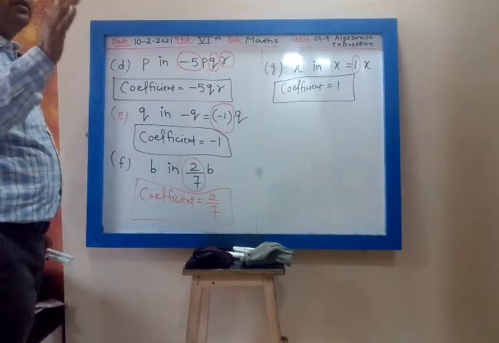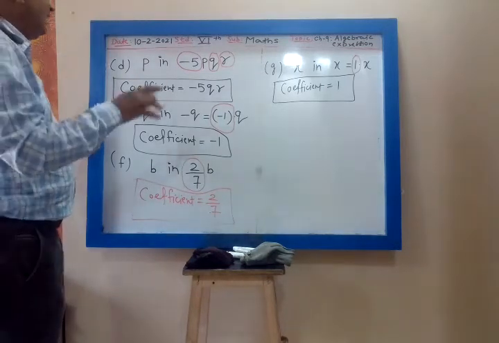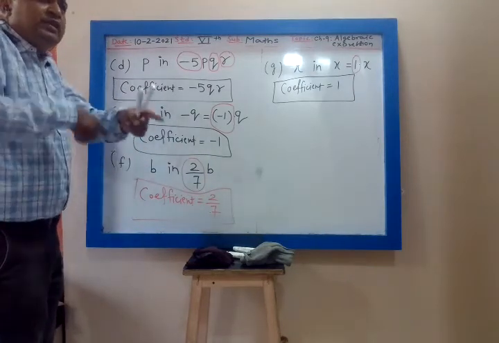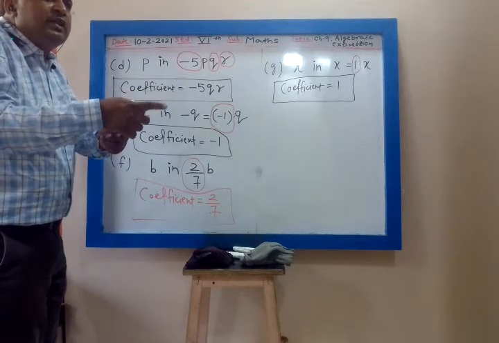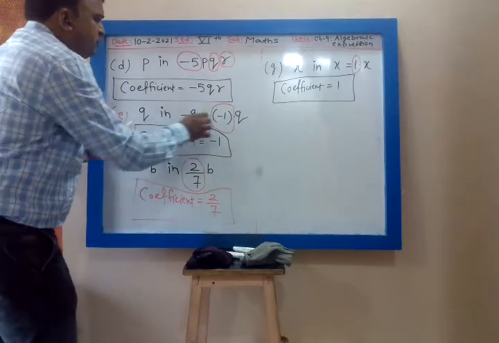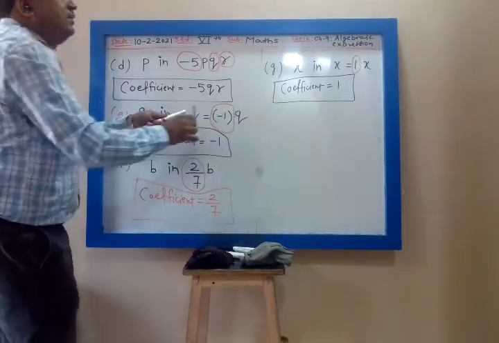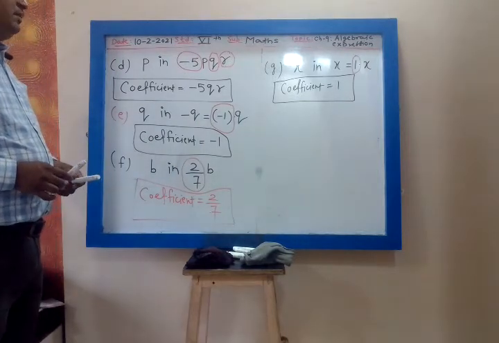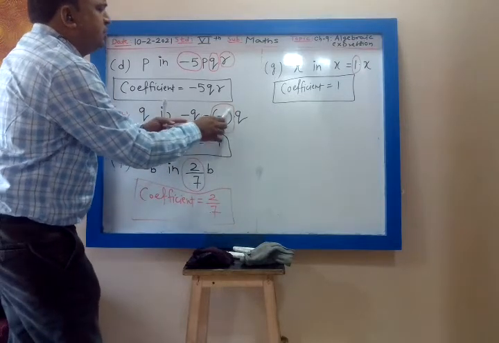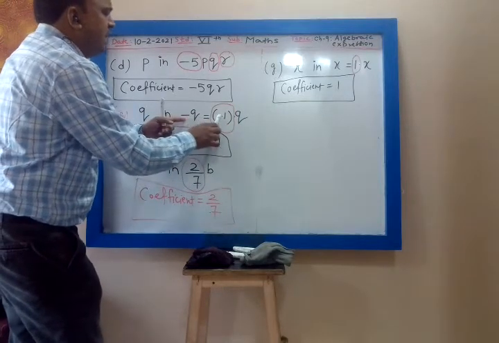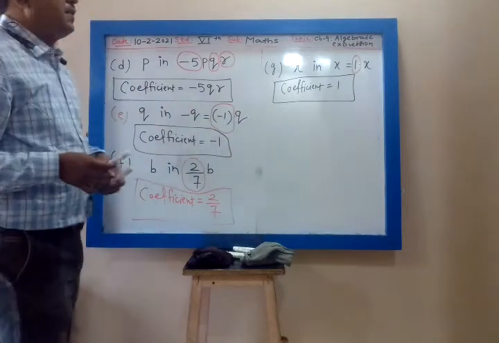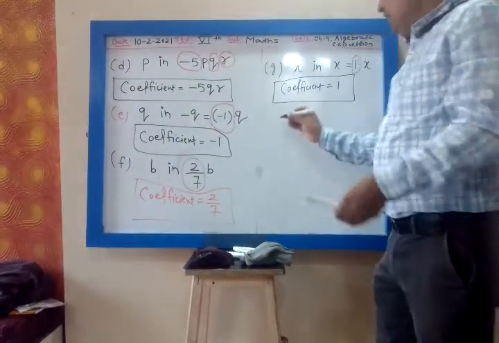No, my dear, because see here, you want to find the coefficient of Q. So whichever number's coefficient we have to find, that number we have to hide. So Q I will hide. What is left? Minus 1. Minus Q I have written as minus 1 into Q. So the coefficient is minus 1. Yes. Then H.